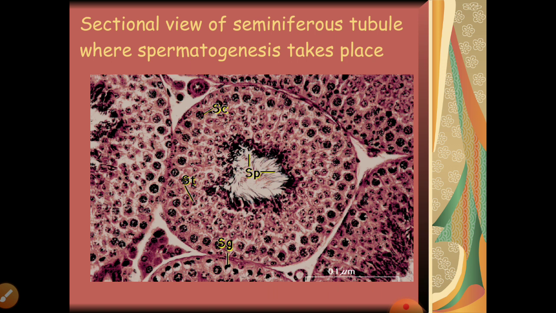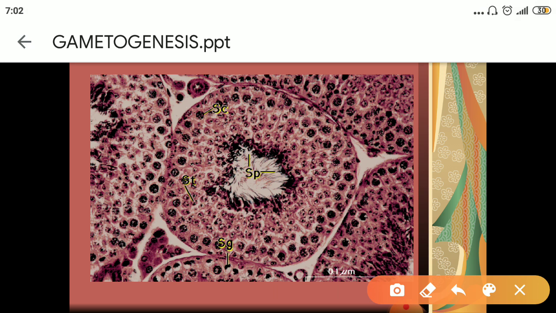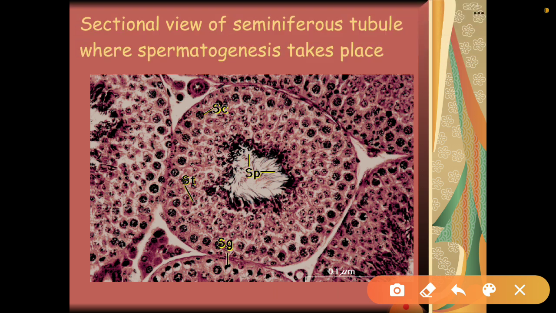Here you can clearly see that this is a seminiferous tubule. We will further discuss the different types or levels of cells found as per the stage of maturation, which you will understand later. So this is just a sectional view of seminiferous tubules.